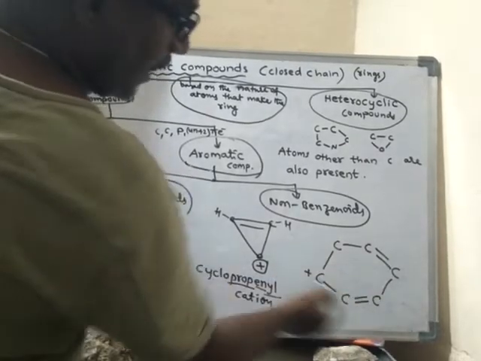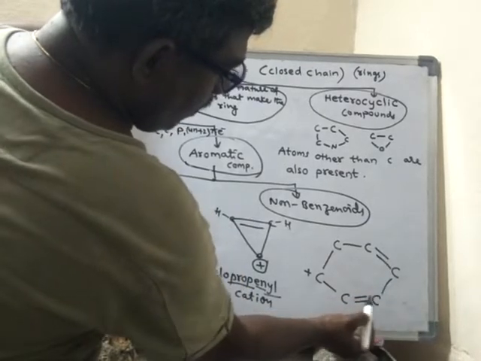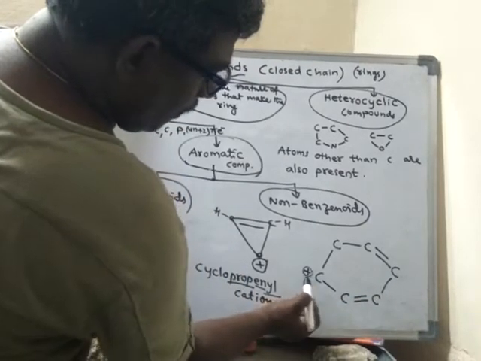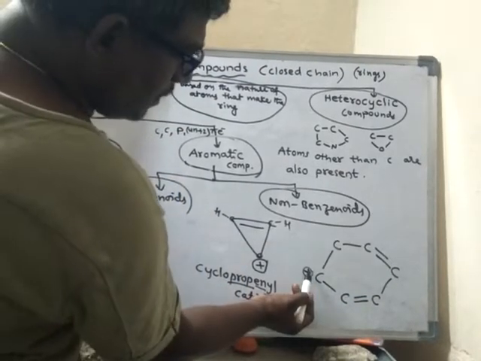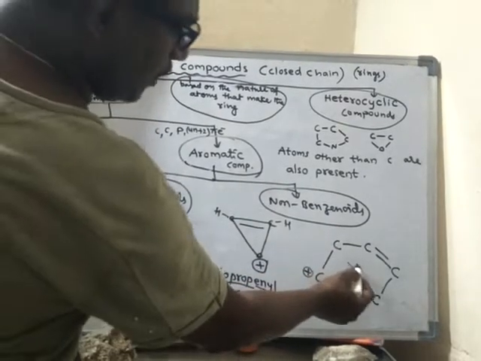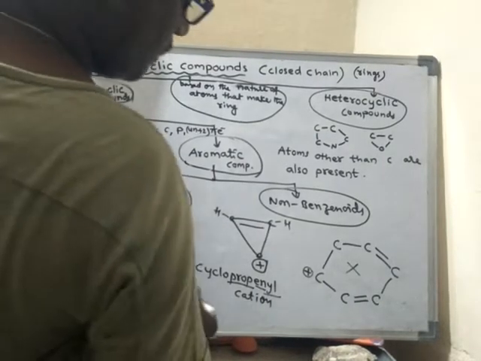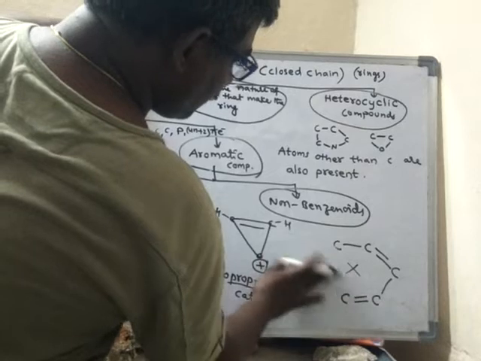Can I call it a conjugated system? No, because double bond, single bond, double bond, single bond, positive charge. Okay, but after this single bond, again a single bond is coming. Hence it is also not a conjugated system. Okay, suppose it is like this.